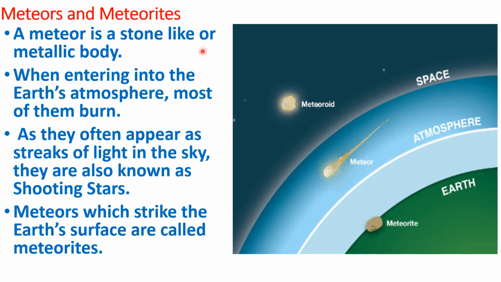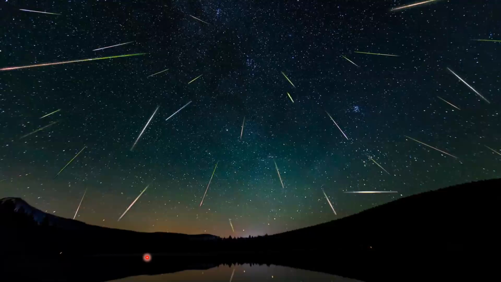A meteor is a stone-like or metallic body. When entering into the Earth's atmosphere, most of them get burnt. As they often appear as streaks of light in the sky, they are also known as shooting stars. Meteors which strike the Earth's surface are called as meteorites. This is the beautiful meteor shower.